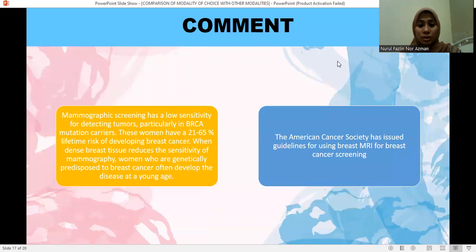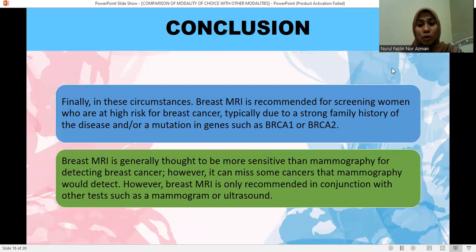All right, so this is the comment. Mammographic screening has a low sensitivity for detecting tumors, particularly in BRCA mutation carriers. These women have a 21 to 65% lifetime risk of developing breast cancer. Dense breast tissue reduces the sensitivity of mammography, and women who are genetically predisposed to breast cancer often develop the disease at a young age. So the American Cancer Society has issued guidelines for using breast MRI for breast cancer screening. This is the comment, and this is the conclusion.